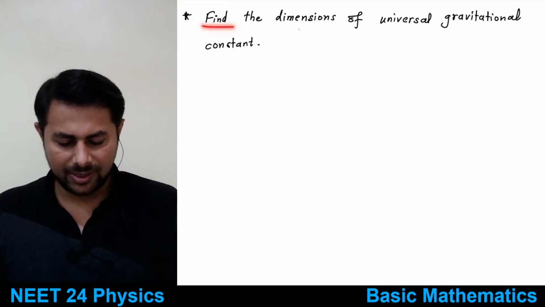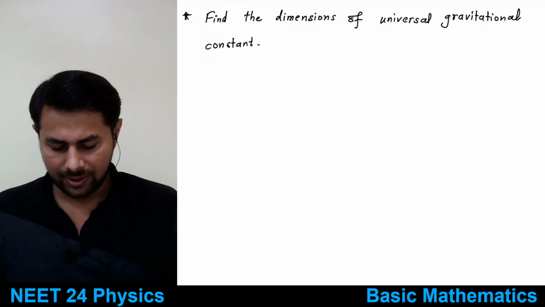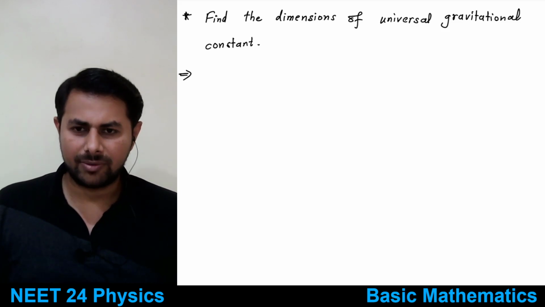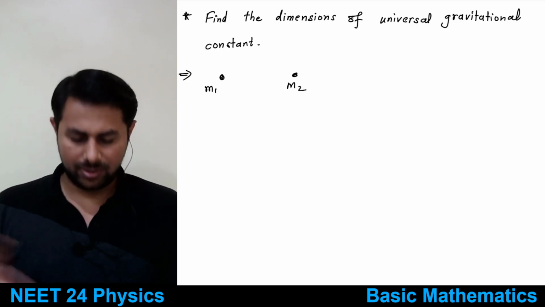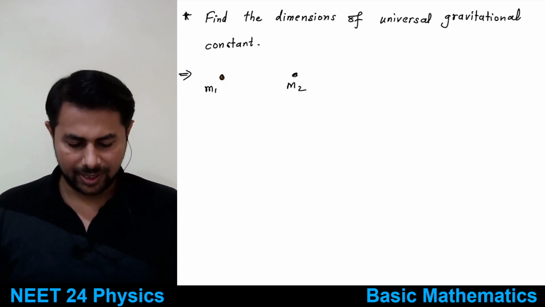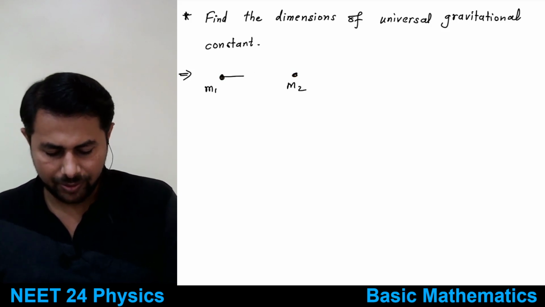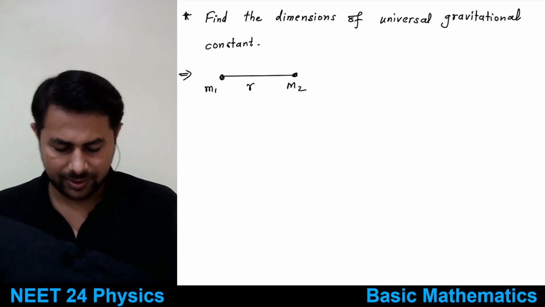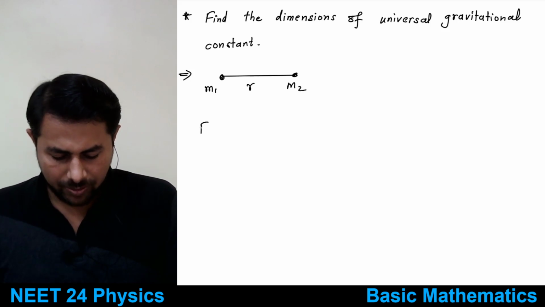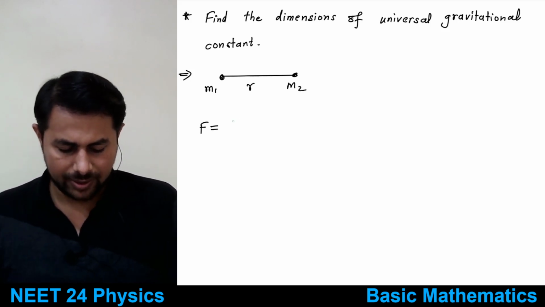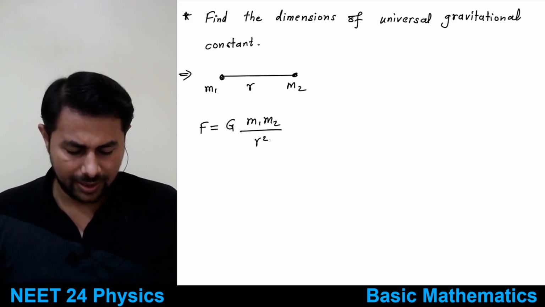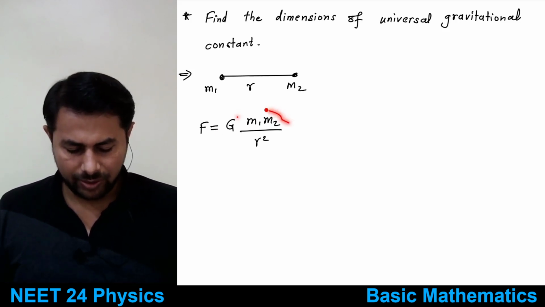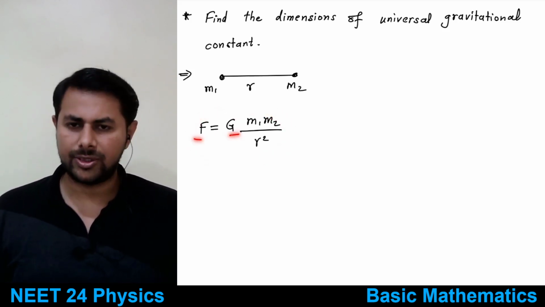So for an example, find the dimensions of universal gravitational constant. So where does it come? So we have Newton's law of gravity, force between two masses. Suppose one body has mass m1, there is another body which has mass m2, and they are separated by distance r. Then Newton told us that the force between them is given by the universal gravitational constant multiplied by m1 m2 divided by r square. And therefore now we have the formula connecting force and universal gravitational constant.